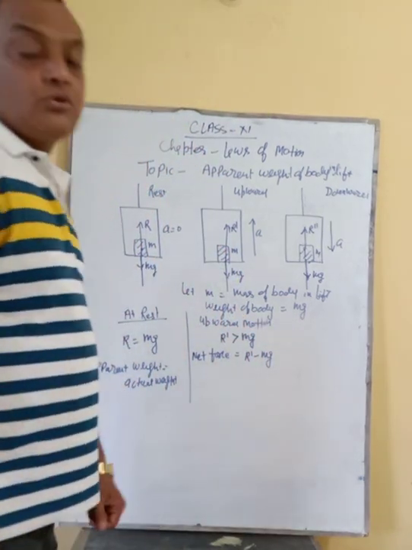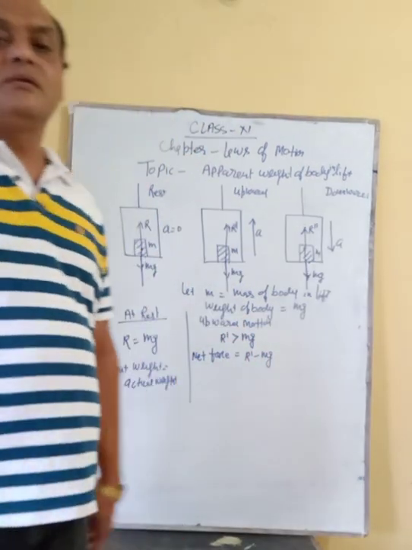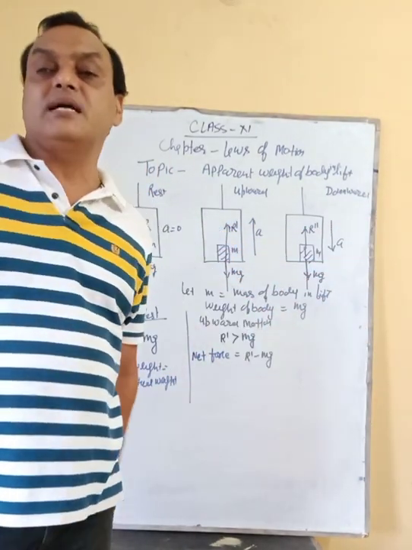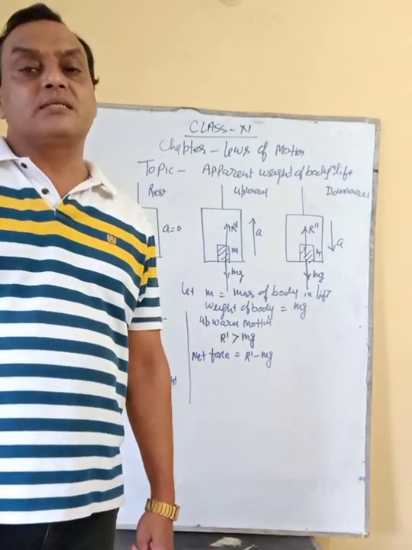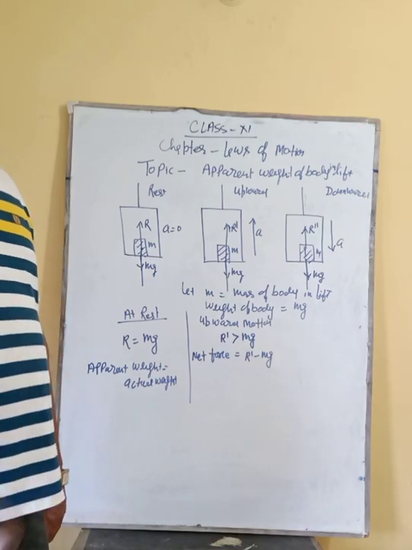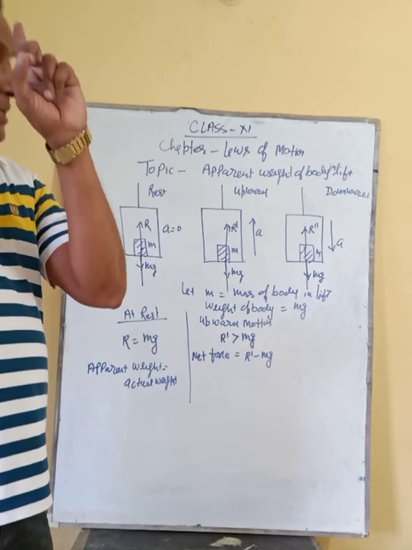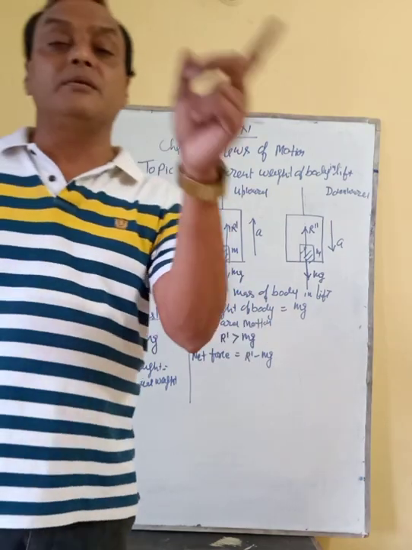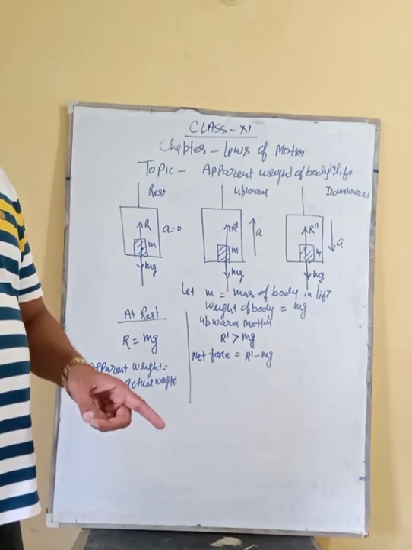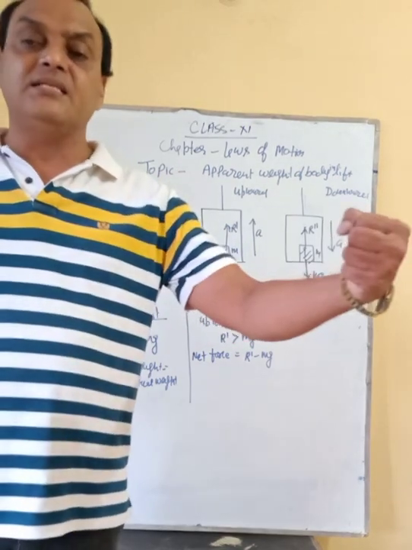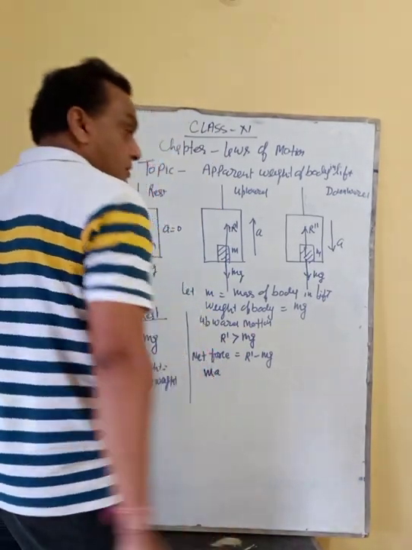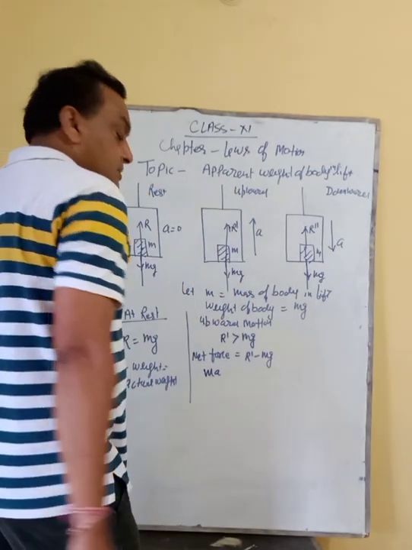You know that if two forces act on a body, suppose on one side a 10 Newton force acts and on the other side a 20 Newton force acts, in which direction will the body move? Toward 20 Newton. But try to understand, the 20 Newton force alone is not responsible for the motion of the body. So what is the net force? 20 minus 10, because 10 Newton balances the other 10 Newton. The net force is ma, because a is the acceleration.